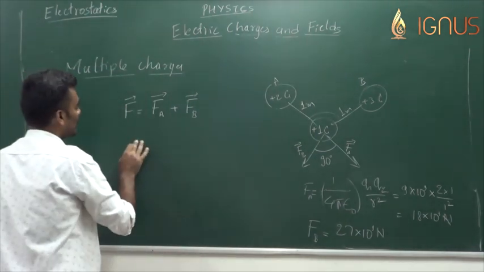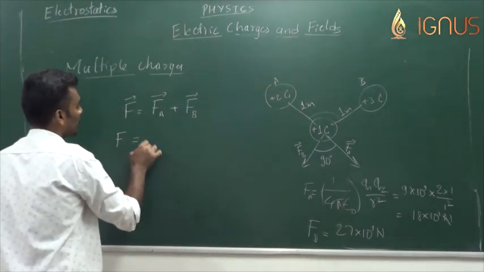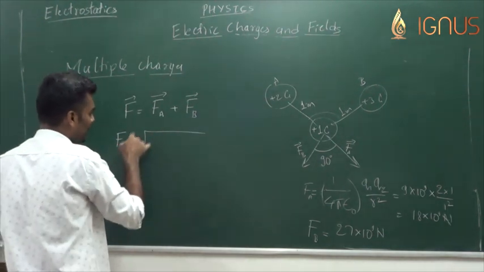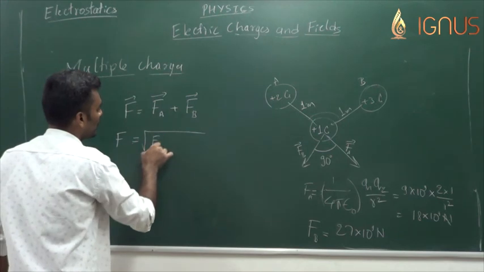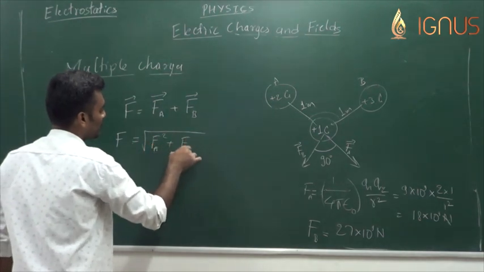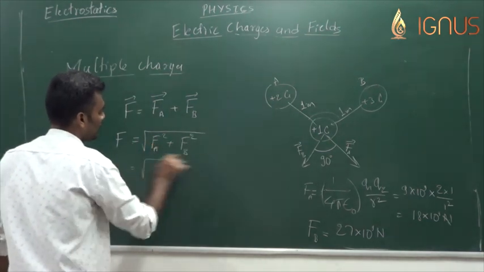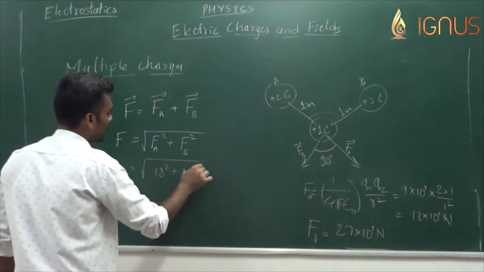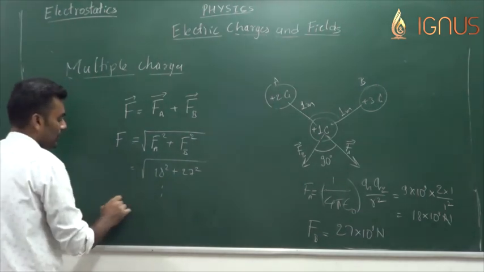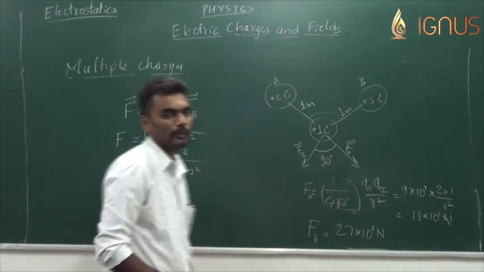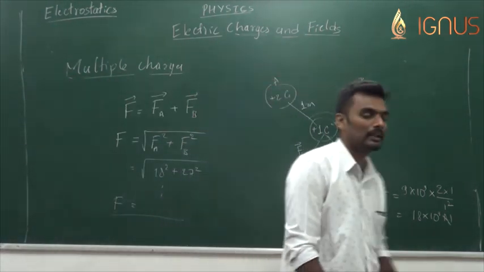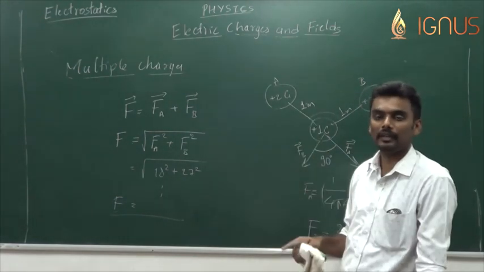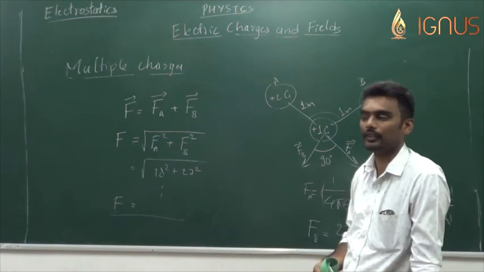Since the angle between them is 90 degrees and it's the vector sum of them, the magnitude of the net force is given by the square root of Fa squared plus Fb squared, which is under root of 18 squared plus 27 squared. Simplify and solve, you will get the net force. So this is how we can calculate the net force on a particular charge due to n number of charges distributed in the system.